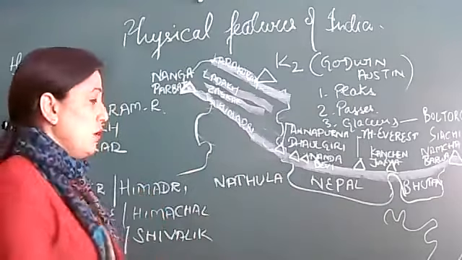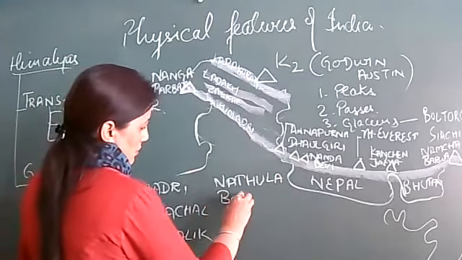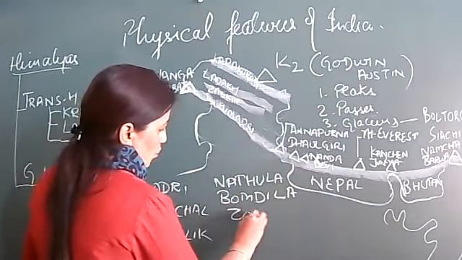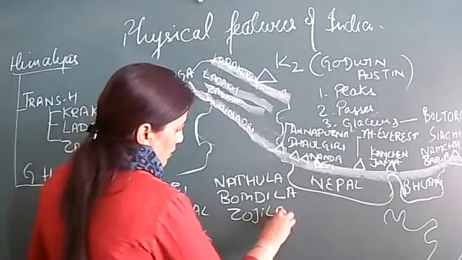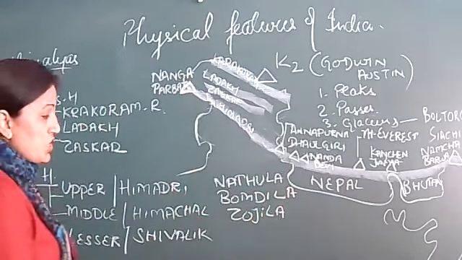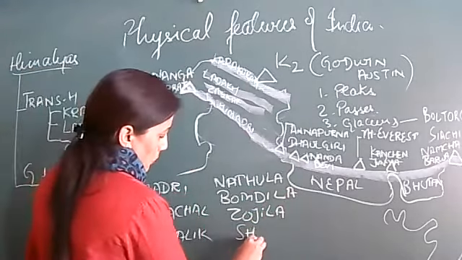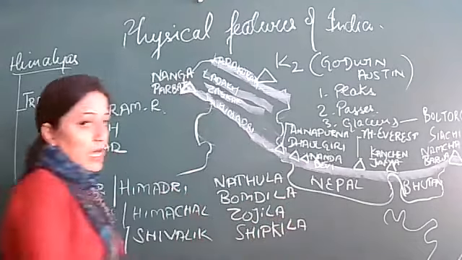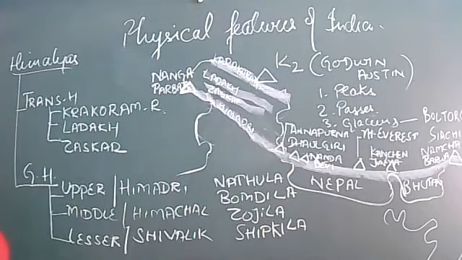Nathula, Bomdila, Zozila, Shipkila. So Nathula, Bomdila, Zozila, Shipkila, all these are the prominent passes which you have to make on your notebooks.